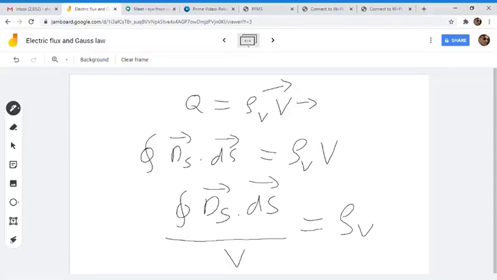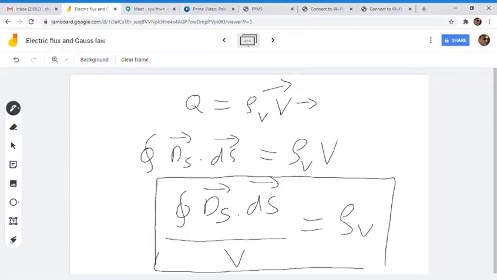So this equation is a very important equation because this is called Maxwell's first equation of electromagnetic field theory.